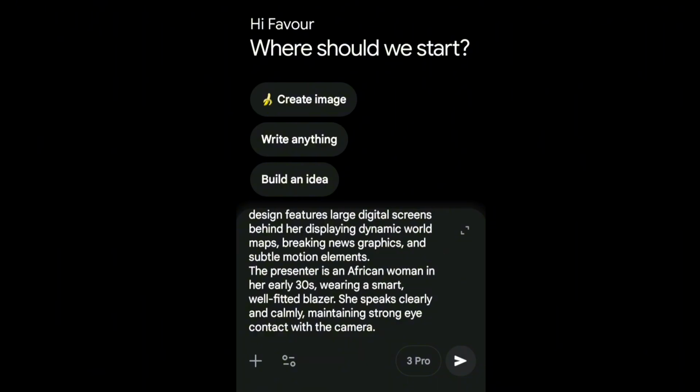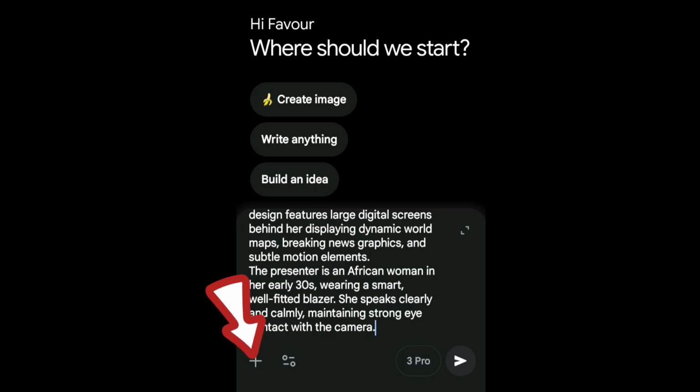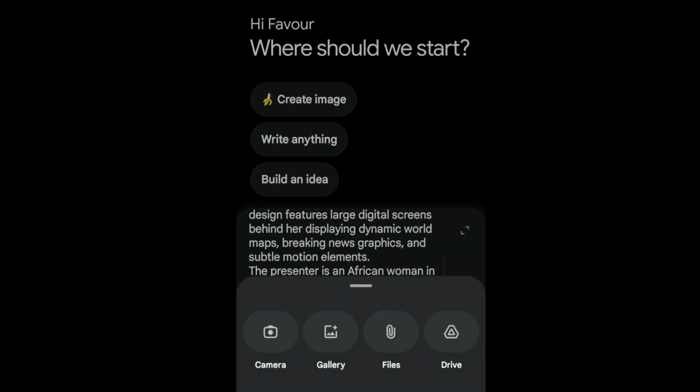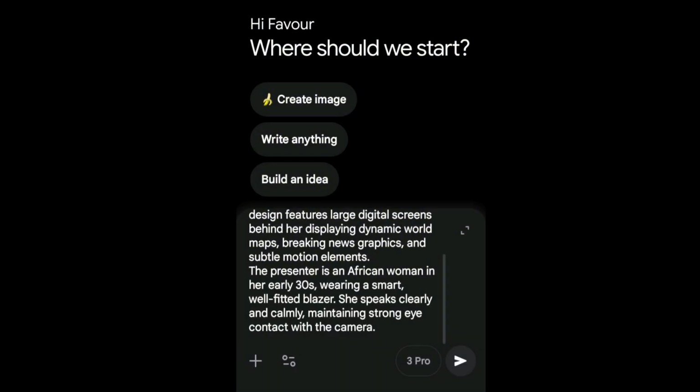Don't send it yet. Then you upload your image, the image that you want to replicate. For this video, I'm going to be using my own image. And another thing you need to ensure is that if you are posting this video on YouTube, you need to put a picture that is in landscape mode. If you upload a picture that is in portrait mode, the app will generate an avatar for you in portrait mode. So I'm going to be uploading my picture in landscape mode since this is a YouTube video.